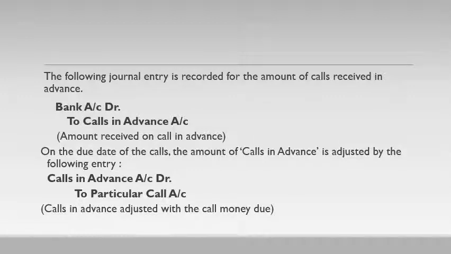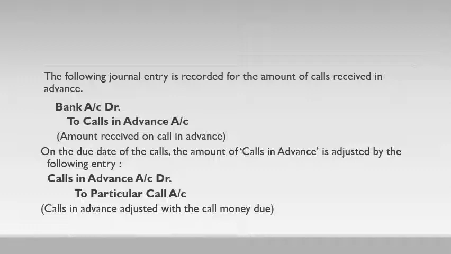Then the following journal entry is recorded for the amount of calls received in advance. Bank account debit to calls in advance, the actual amount received, credited to calls in advance. On the due date of the calls, the amount of calls in advance is adjusted by the following entry.